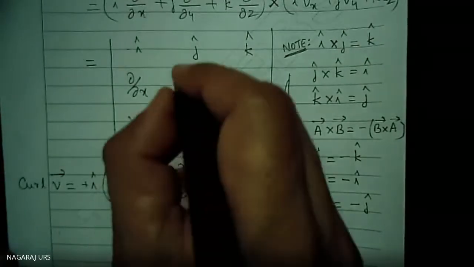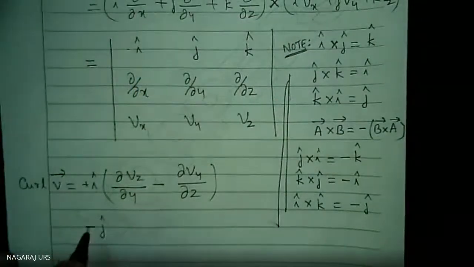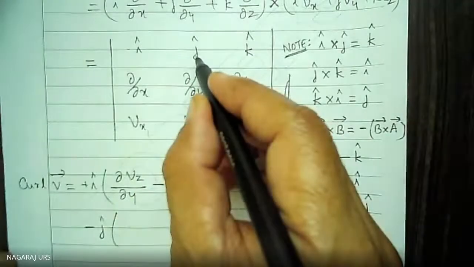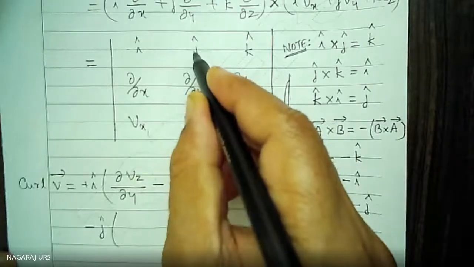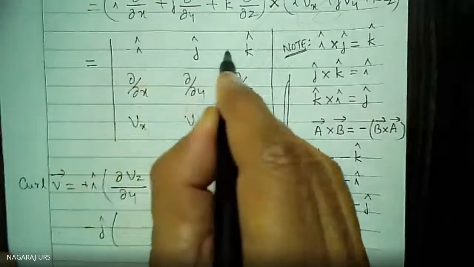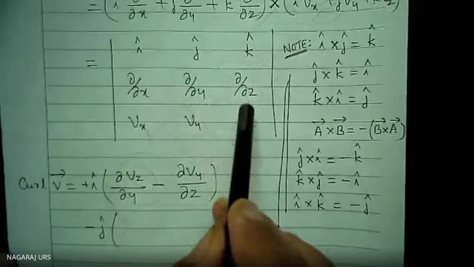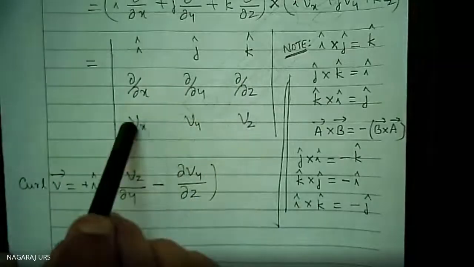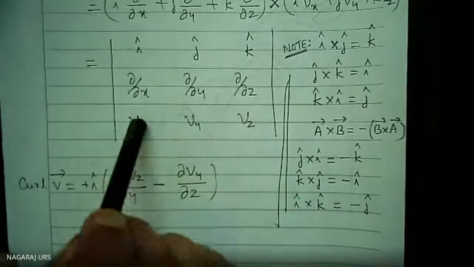Okay, minus j, here it is a minus j, into, leave this column, leave this row, leave this column. Remaining things are this, this and this. These are the 4. This one, this one, this one and this one.